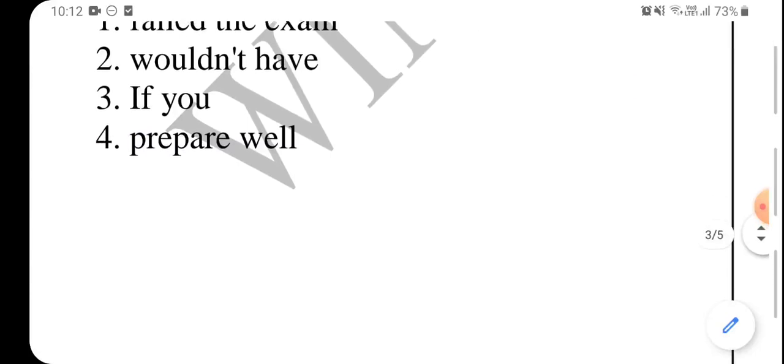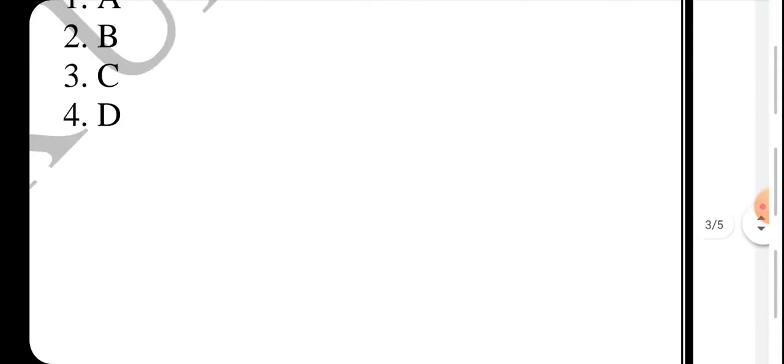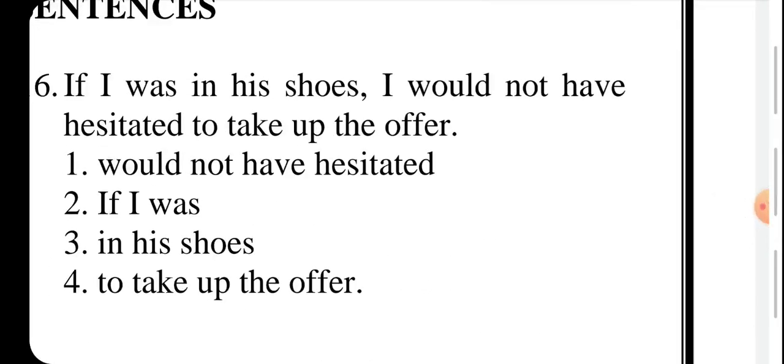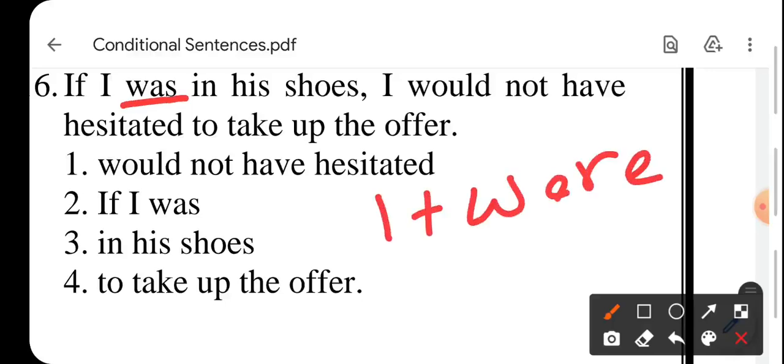16th. If I was in his shoes. आगे सेंटेंस पढ़ने की ज़रूरत ही नहीं है. This is an imagination, pure imagination. Now I have told you कि जब भी imagination होता है तो I के साथ हम were लगाते हैं, right? So it should be: if I were in his shoes. Now where is the option? If I was, सेकेंड पार्ट में ही प्रॉब्लम है, तो 16th का सेकेंड पार्ट.